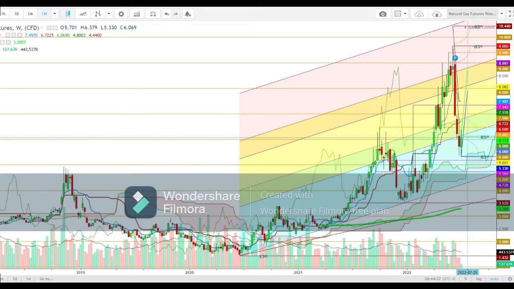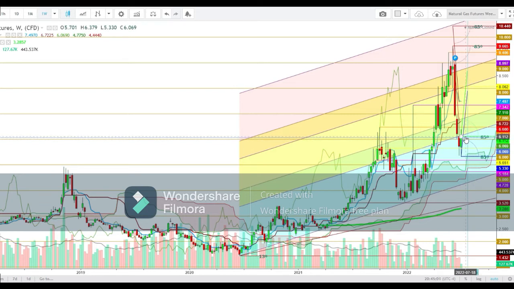So here you can see how the natural gas futures behaved during the last week. The natural gas futures started the week from the levels of $5.701 and tested a high at the levels of $6.379 and a low at the levels of 5.330, and finally closed the week at the levels of 6.069. So friends, here I find that the natural gas futures successfully closed the last week well above the immediate support at the levels of 6.